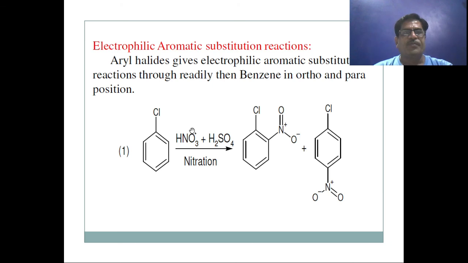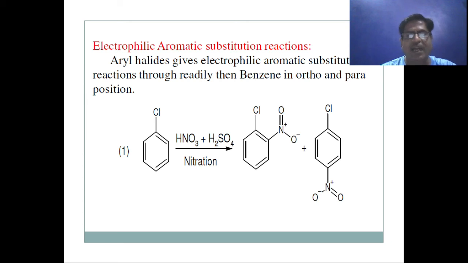Now let's come to the electrophilic aromatic substitution reactions. Aryl halides give electrophilic aromatic substitution reactions, with substitution at the ortho and para positions. The first reaction is nitration of chlorobenzene. Nitration of chlorobenzene gives two products, ortho-nitrochlorobenzene and para-nitrochlorobenzene.